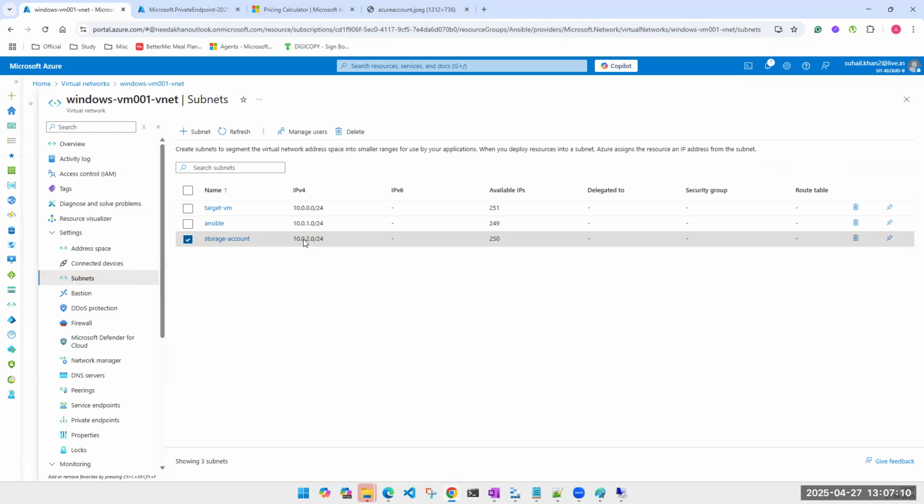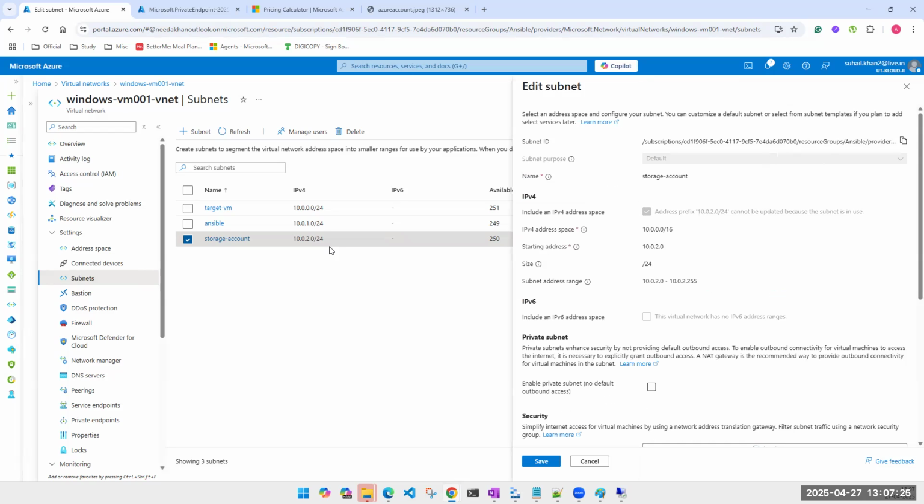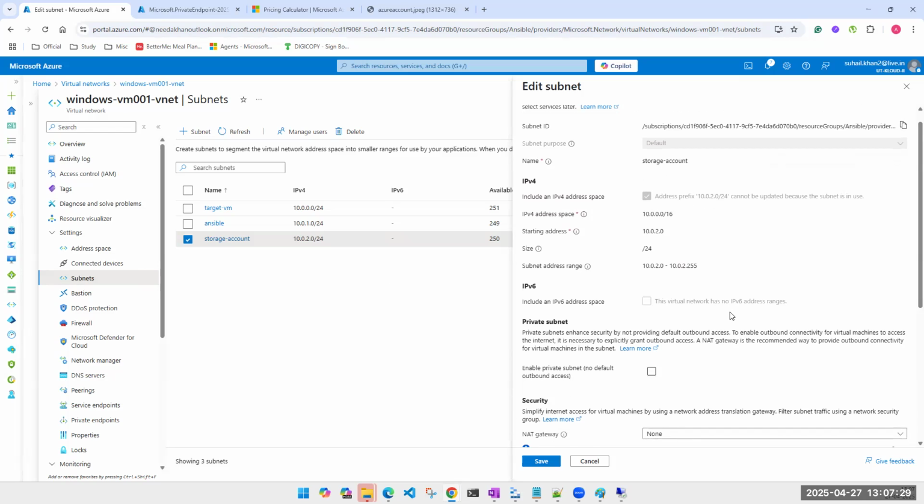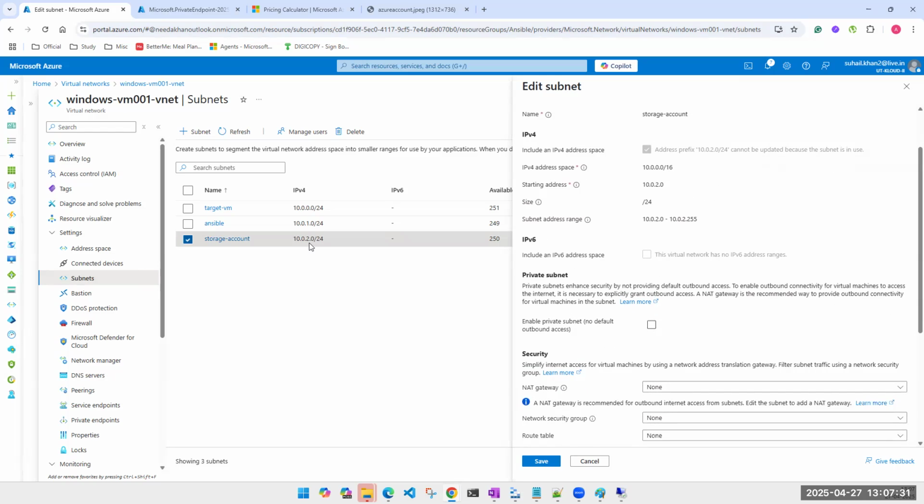What does it mean? Any IP from the available IPs in this subnet, 10.0.2.0. How many will be usable for us? Not all of them. The first usable IP will be 4, right? I can't use 0 or 1. So I can assign 10.0.2.4 or 5 or 6 or 7 or 8 or 9, whichever is available.